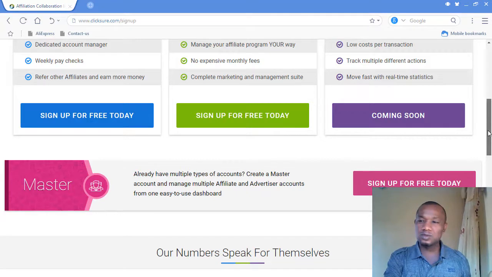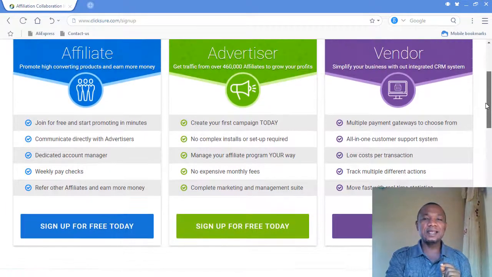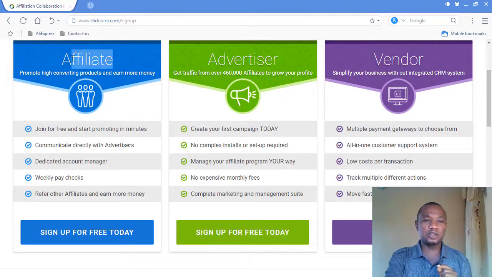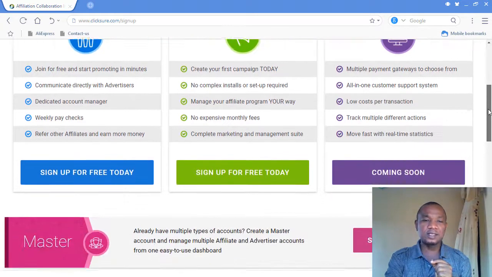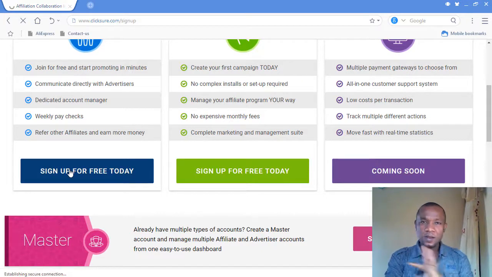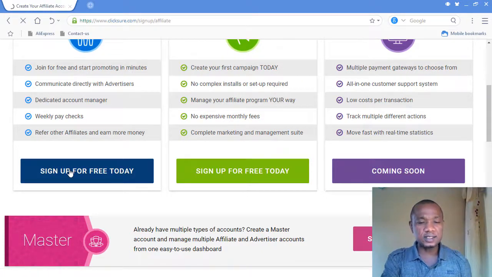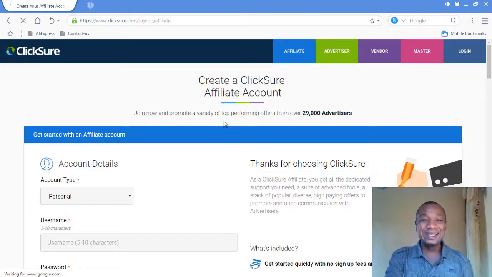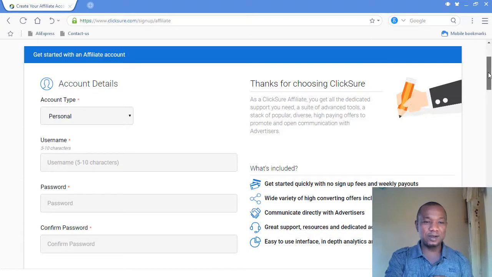I don't know what they want to use it for. But there is an affiliate section and there is also an advertiser section. So what we need to open an account for is the affiliate, in other words, the people that will be promoting other people's offers on this network for commission. So I click on the button below the affiliate side that says sign up for free. Very simple stuff. I don't want this to take us more than 10 minutes. I hope it will take us less than 5 minutes.